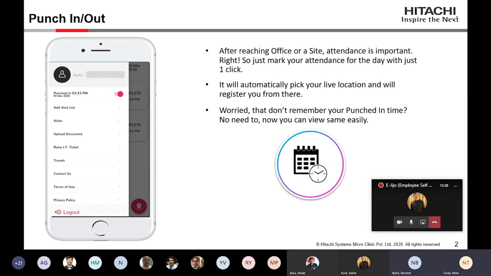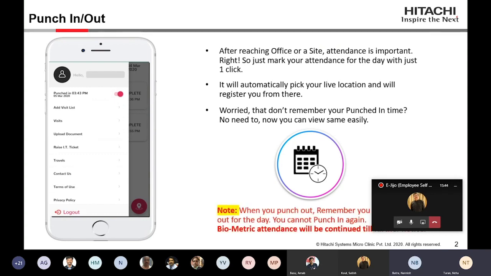Currently we have not integrated with our biometric devices, but soon we will integrate that. Currently, as you know, we have given a note in this application, so you can follow your biometric process only. Once we integrate it, you can skip that part and directly punch in and punch out through this application. So this is one feature that we have made available.